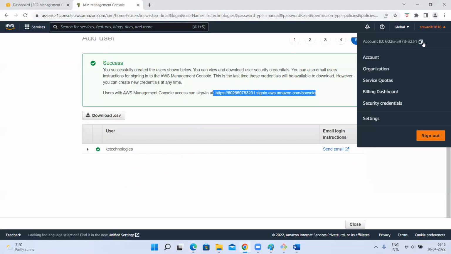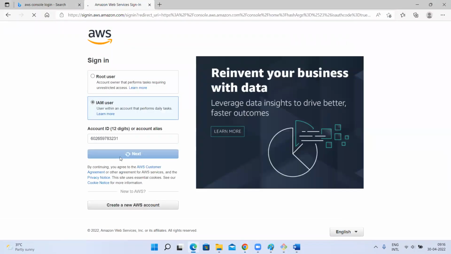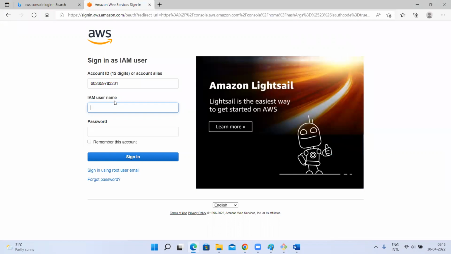This is my AWS account ID. Okay, this AWS account ID you have to give. Next. All right. Then it will ask for the IAM user, KC Technologies. Right? Password you can use.